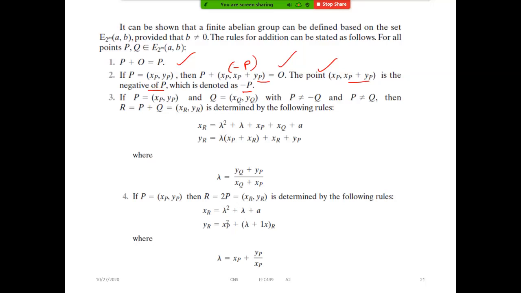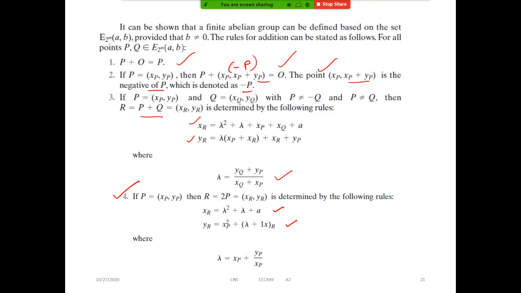Next, addition rules. If I want to perform P plus Q, this is how to find xR and yR, and how to find the lambda. It is not y2 minus y1; it is yQ plus yP by xQ plus xP, meaning y2 plus y1 by x2 plus x1. If I want to double the point, these are the equations we have to remember.